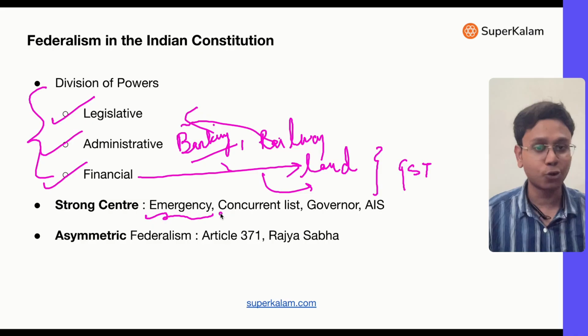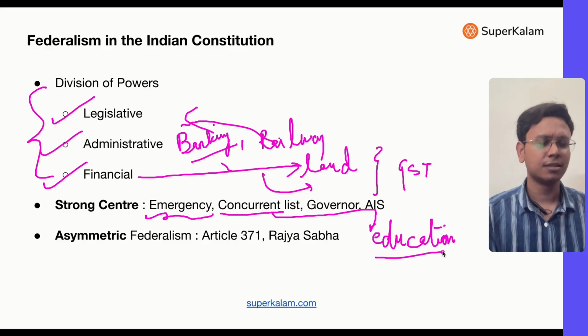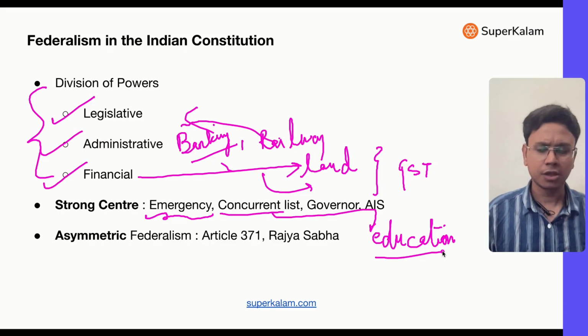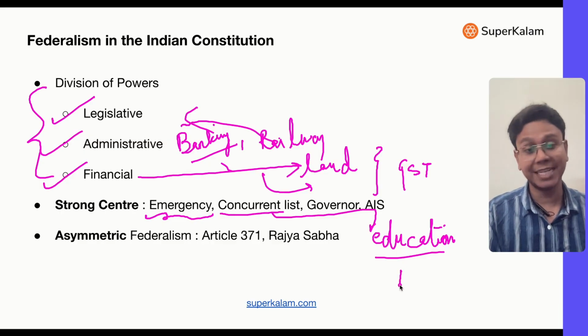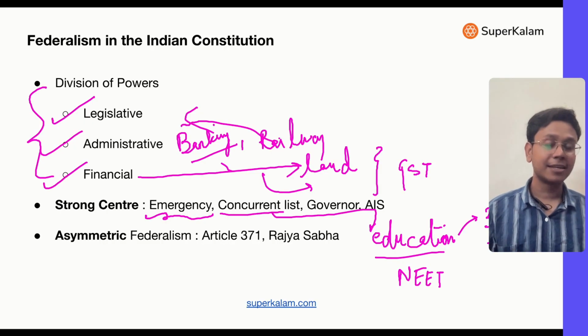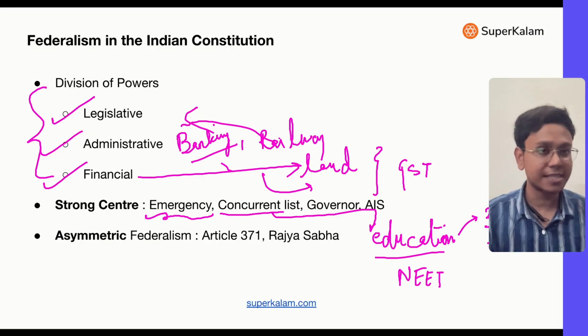Then there are concurrent subjects, I told you, like education, which is a concurrent subject. Now, education is one thing in which some kind of basic uniformity is required. That's why it has been put in the concurrent list. Now there has been a fight with respect to this also, like for NEET and all. There was this new education policy with the three language formula. The center recommended the three language formula, and Tamil Nadu is not agreeing to it because of its own reasons. Because of this, the cases are going to court also, because the center can override the state government here since it is a concurrent subject. Now all these cases are going on.